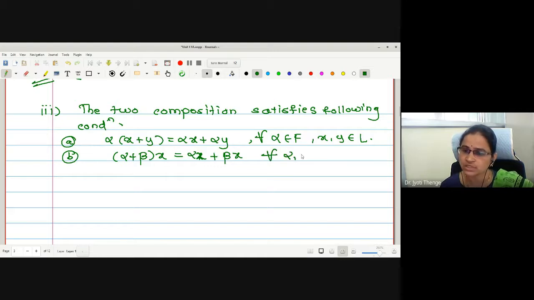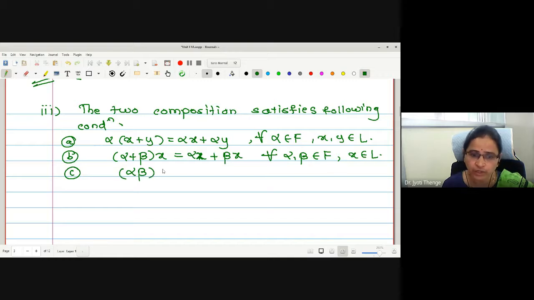The concept is different. Here alpha, beta are in F and x is in L. Therefore, these two properties look like distributive, but they are not actually distributive. Next it comes with alpha beta into x: the product of scalars multiplied to a vector can be written as alpha into (beta x).